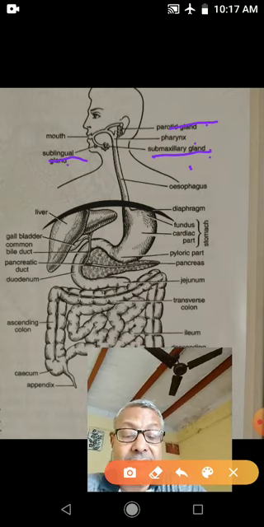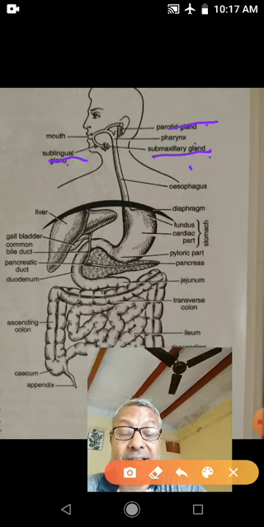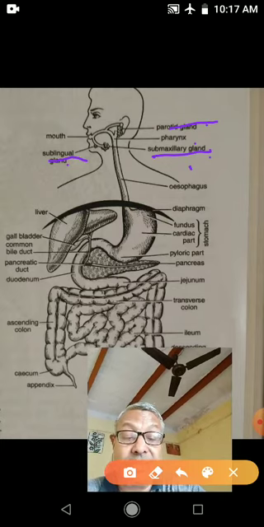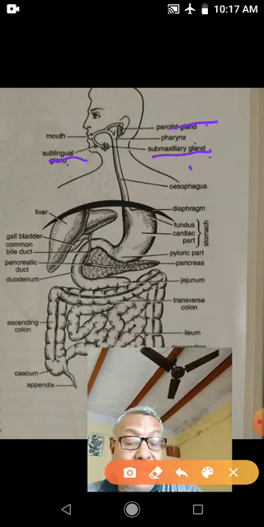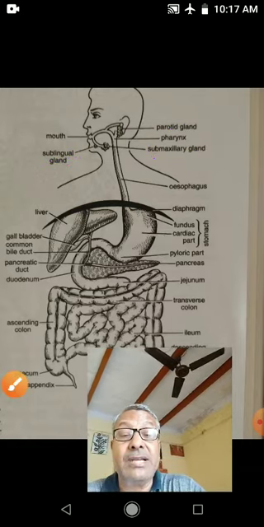Saliva consists of 99.5% water. After that, two enzymes are present in the saliva. One is amylase, also called salivary amylase, and the second is lysozyme. Amylase digests or breaks starch into maltose, and lysozyme destroys bacteria, so it helps in destroying the bacteria which have come into the mouth.